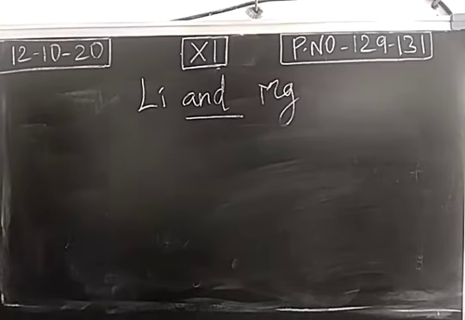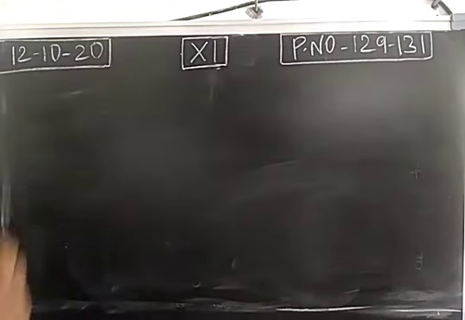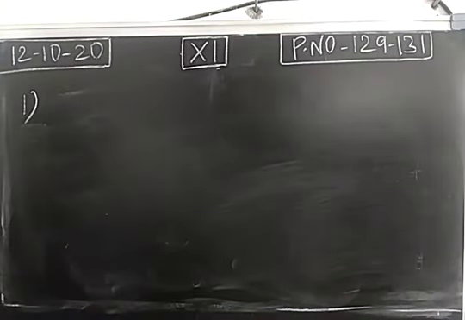Next, we move into the chemical properties. Chemical properties of alkali metals. Generally, alkali metals are reactive in nature because they are electropositive in nature. They have the tendency of losing an electron. They are very good reducing agents. Easily they lose the electron to undergo oxidation, so they are very good reducing agents. So the general characteristic of alkali metals is that they have the tendency of losing an electron to become like a noble gas.